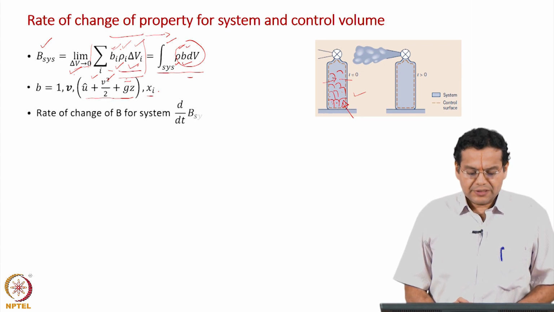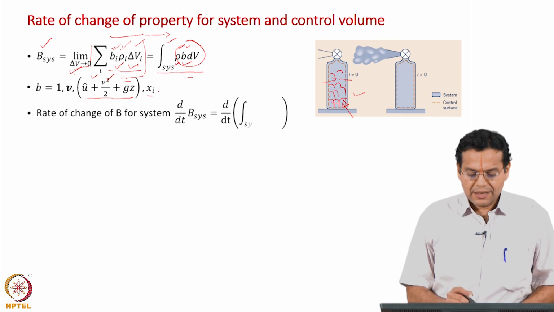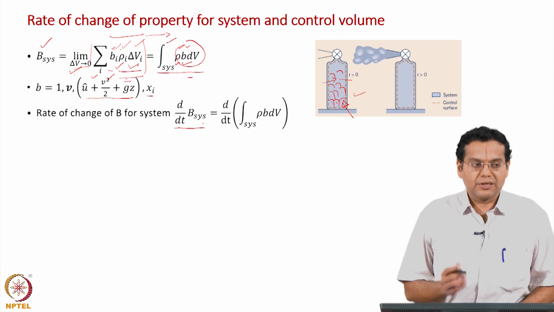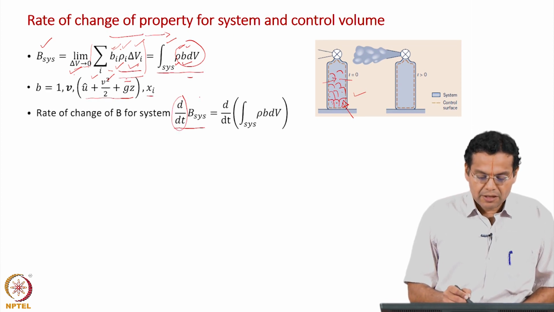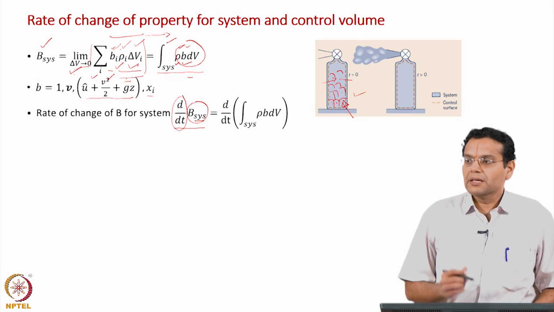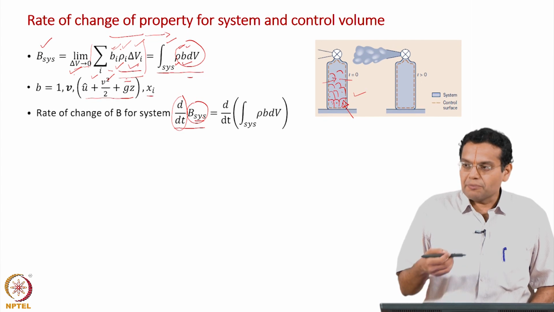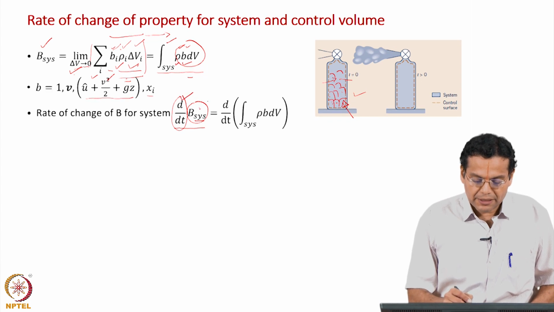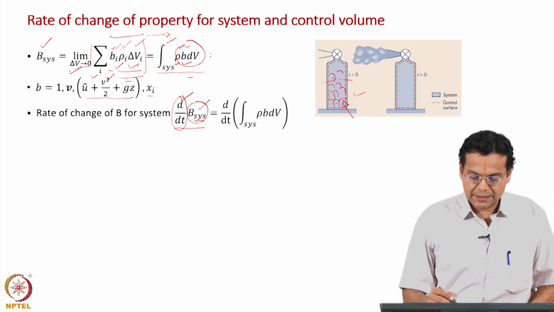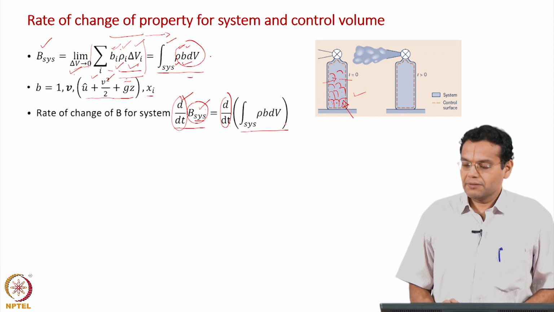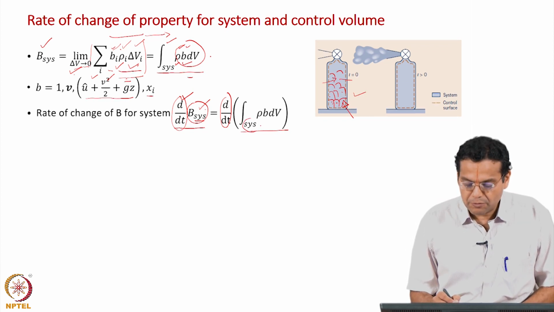Express rate of change of B for system. That expression is as we write for any rate of change of any value in calculus, d by dt of B. What is important is you should focus on the subscript, that is system. For example, it could be rate of change of mass for the system. We will take this as an example immediately. So, rate of change of property for the system, I replace this B system in terms of this integral expression. So, d by dt of this integral expression rho B dV, integrated over the system volume.